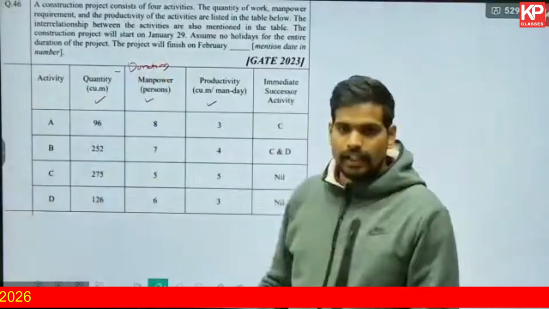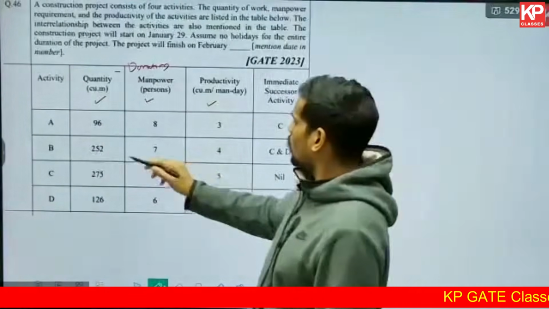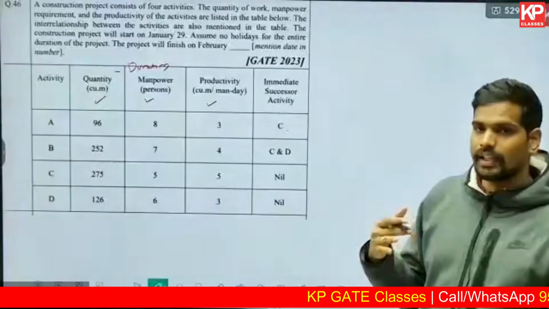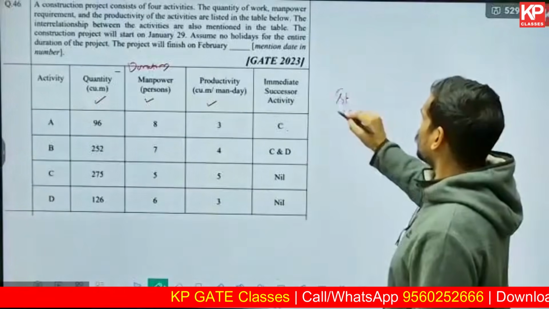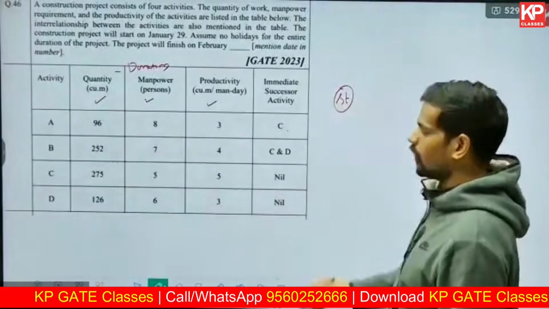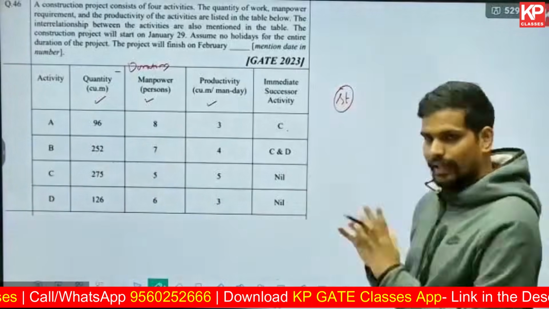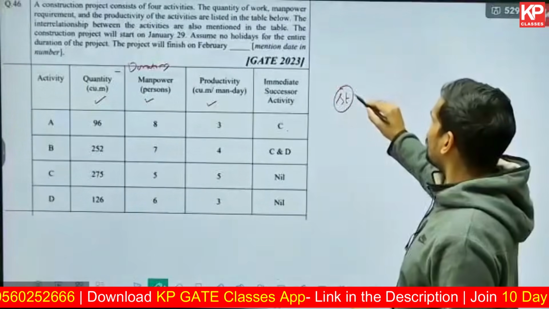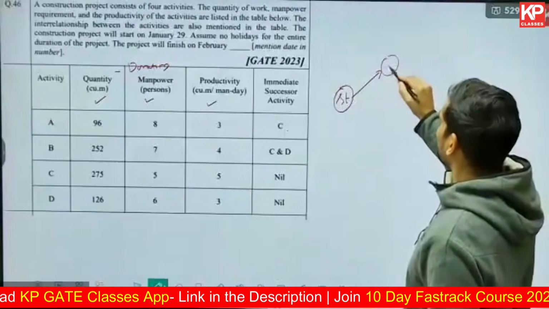So A, B, C, D are the 4 activities, and the immediate successor, as in the next activity, is given. So activity A, the immediate successor is C. I'll be drawing activity on arrow network diagram, or you can also draw activity on node actually. Let me draw activity on node, that will be easier. If you look into the successor column, activity A and activity B are not found here. So A is not a successor to any other activity. B also is not a successor to any other activity. It means activity A and B are going to start from the first node itself. From the starting node, you will get activity A.